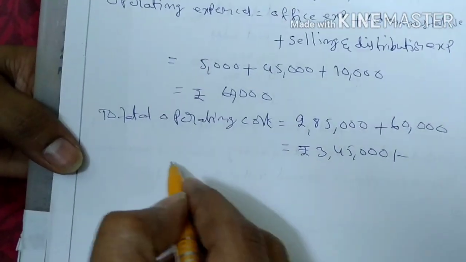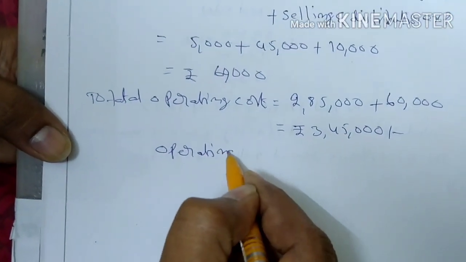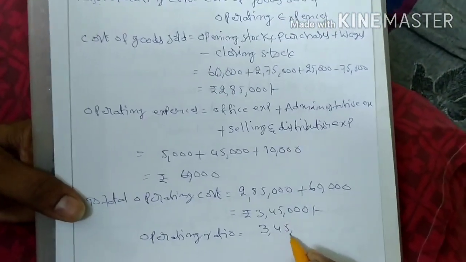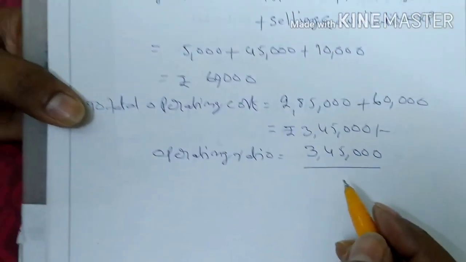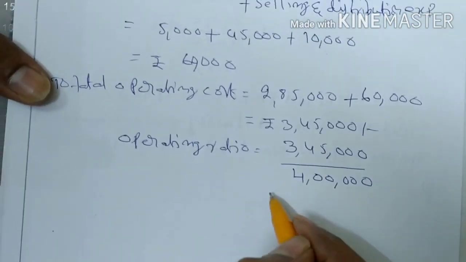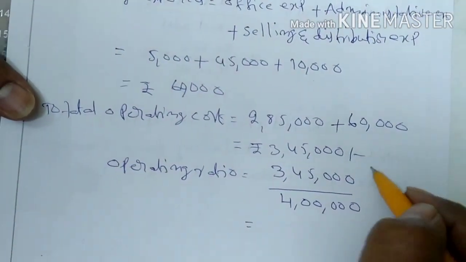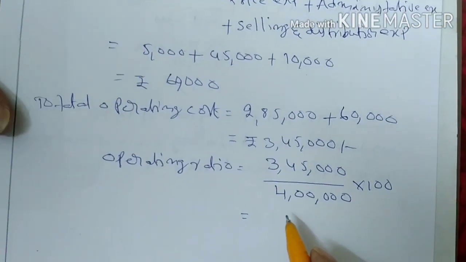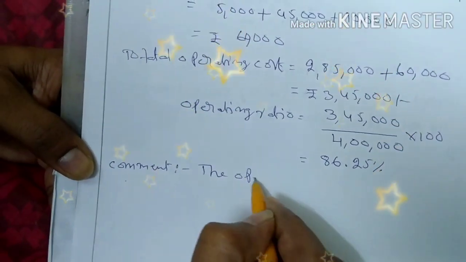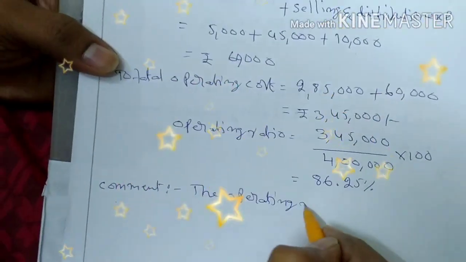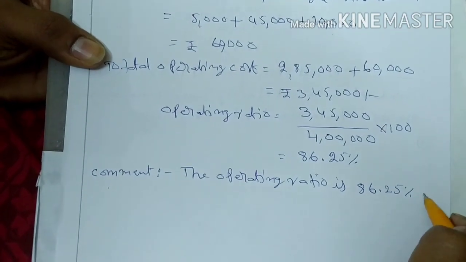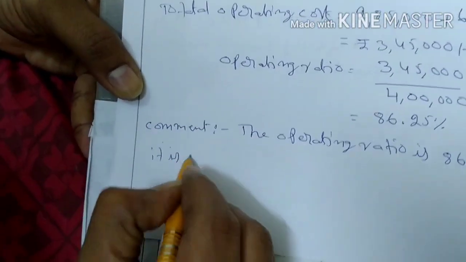Now operating ratio is equal to total operating expenses 3,45,000 rupees by net sales 4 lakh rupees into 100, that is equal to 86.25. The operating ratio is 86.25%.